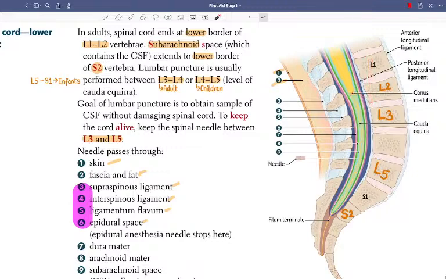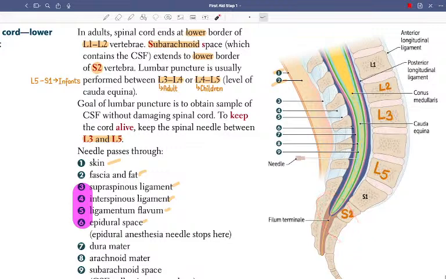Okay, next is the subarachnoid space, which extends to the lower border of S2. So L2, just forget L1, remember L2. L2 is the lower border of the spinal cord in adults. S2 in adults is the lower border of the subarachnoid space. S for subarachnoid, that's why S2.